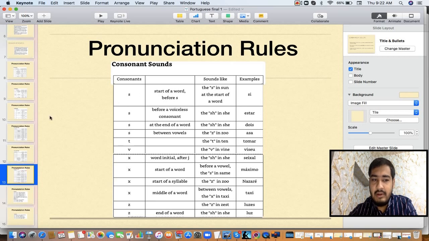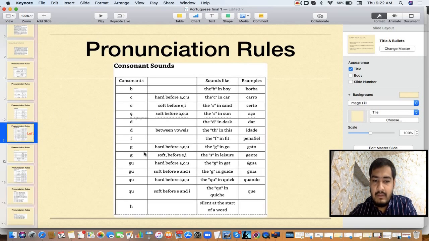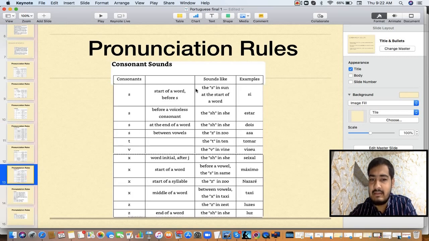Then S. I already told you about S earlier, along with C and D. S will have the sa sound in the beginning. Whenever S is coming in the beginning of a word, it will have the sa sound like C. Otherwise it will have the sh sound. Before a consonant, it will have the sh sound, like a star. Then at the end of the word, again the sh sound, a little bit sh, like doyas. Then between vowels, it has the z sound, like aza.